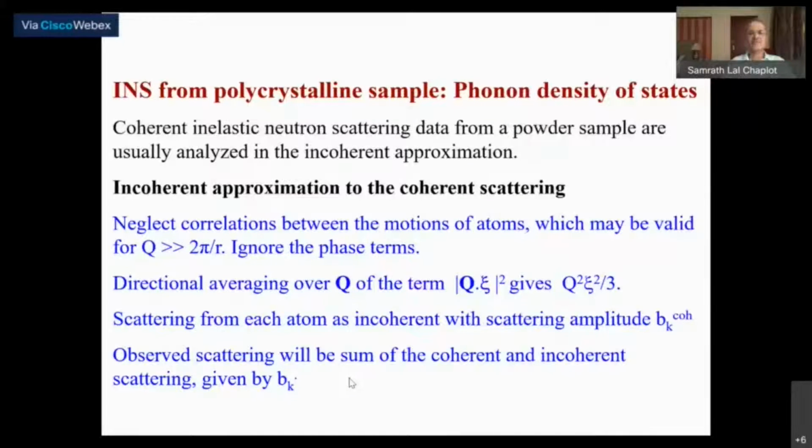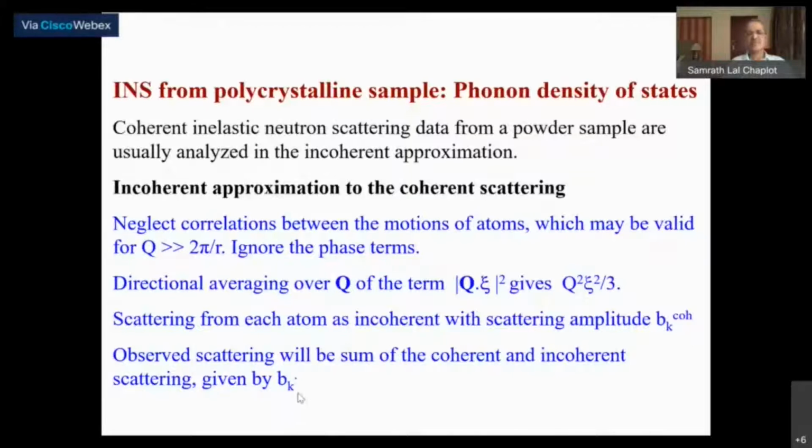Okay, but the total is in the incoherent approximation. What this essentially means is that the term q dot xi, which is the dot product of the wave vector and the phonon eigenvector, can be simply replaced by q squared xi squared. Okay, so that takes care of it, and we also omit all the phase factors. So the scattering from each atom is treated as incoherent with that scattering.